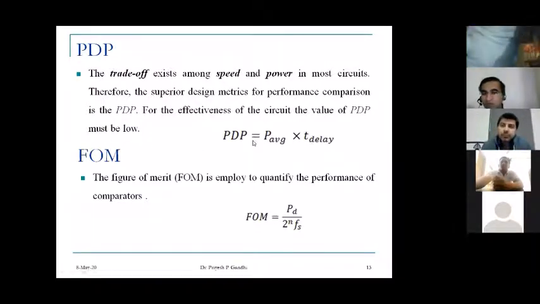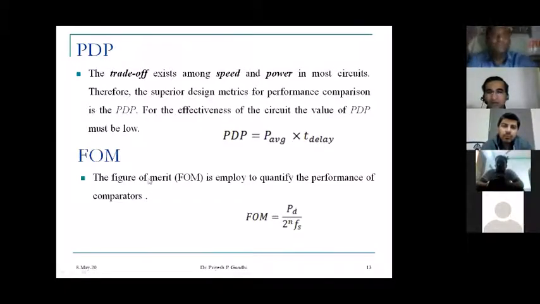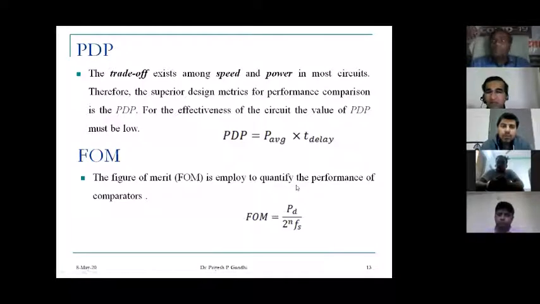PDP means power delay product, that is, average power P into delay time. Another is the figure of merit, which quantifies the performance of the comparator. FOM is equal to PD, the power dissipation, divided by 2 raised to n into Fs, where small n is the bit resolution and Fs is the sampling frequency.